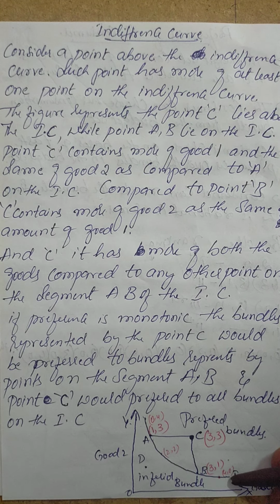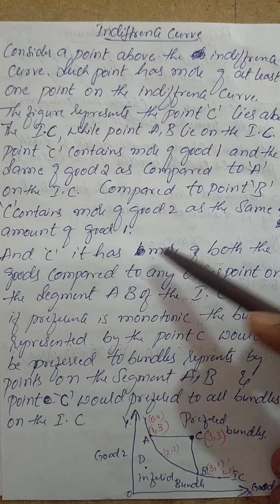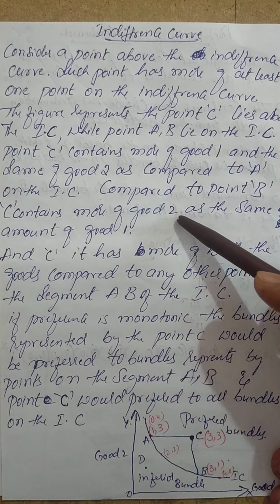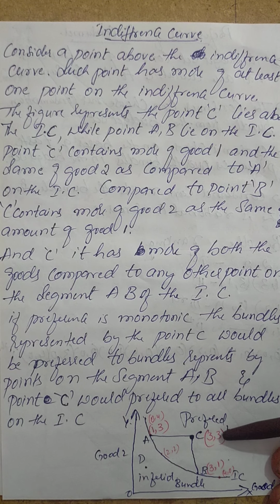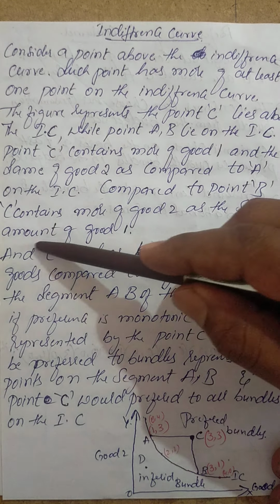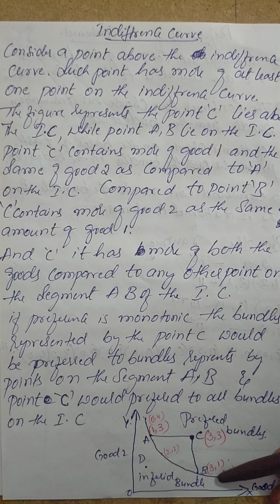Now if you come to the B point, compared to the B point, C contains more of good 2. See, this is good 2, this is good 1, this is good 2, more of good 2, isn't it? Where is 1? It is less, and 3 is more, isn't it? Whereas same amount of good 1. So good 1 is same, 3, 3. Okay, it is same compared to this.